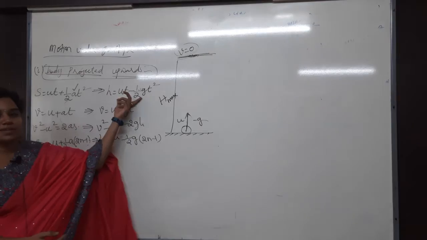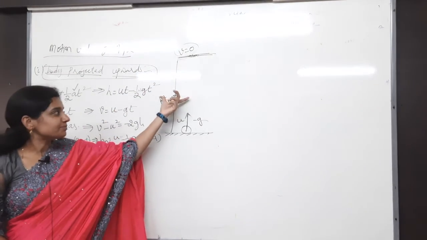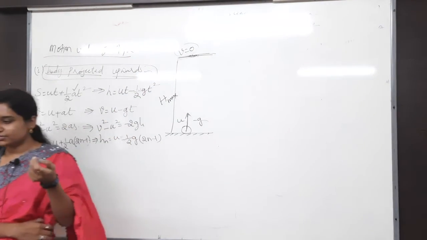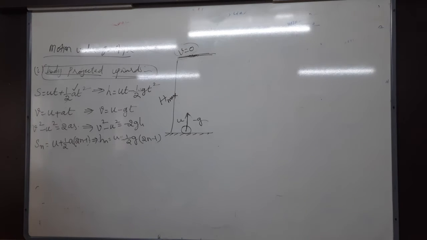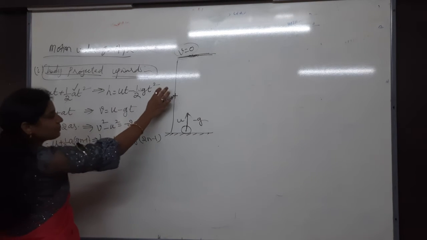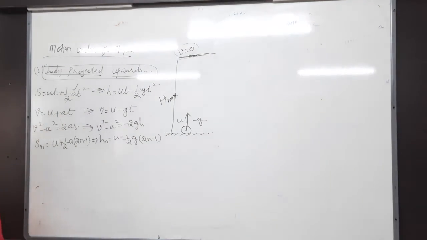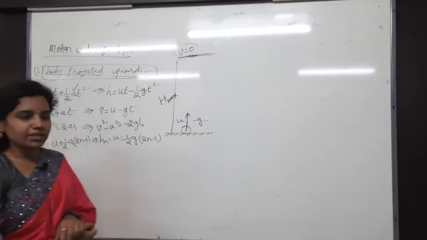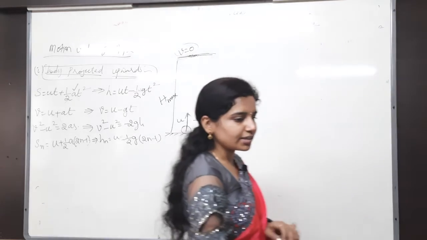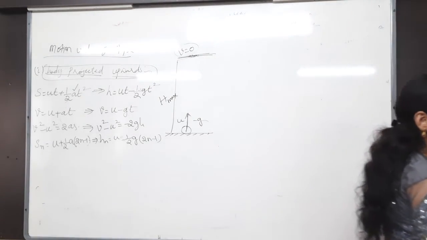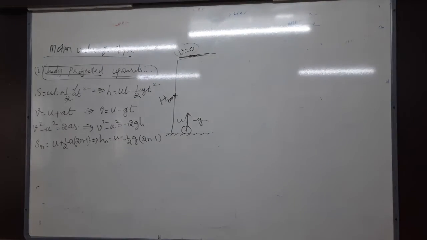Just next to this formula you write: the height reached by the body. Next to that formula, write for what purpose we will use this one, it is important. Height reached by the body in t seconds. Underline "in t seconds". Underline those words.